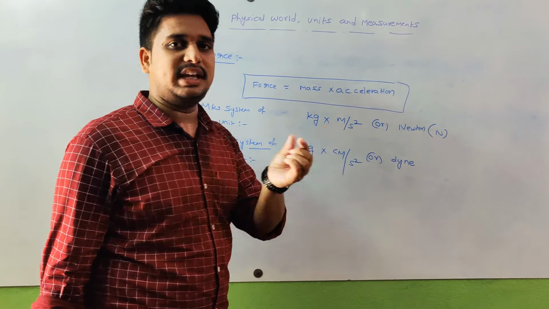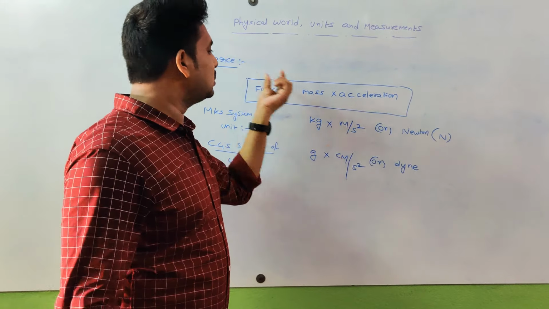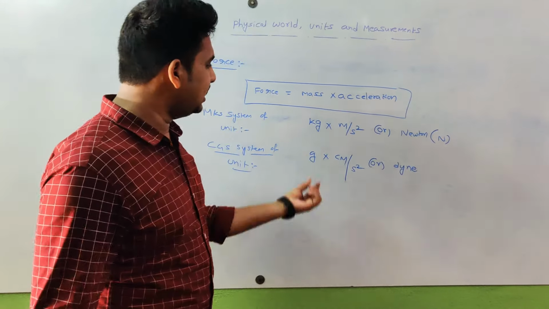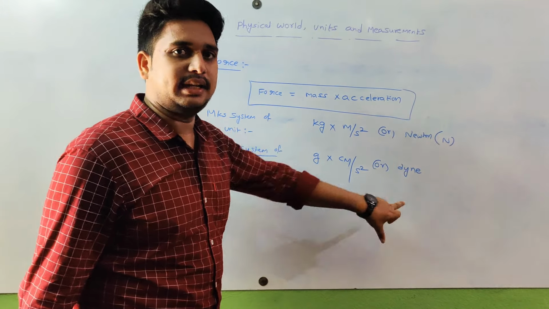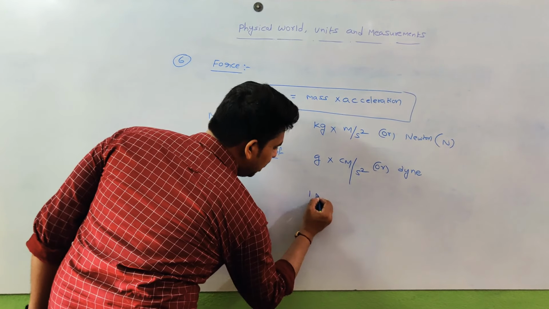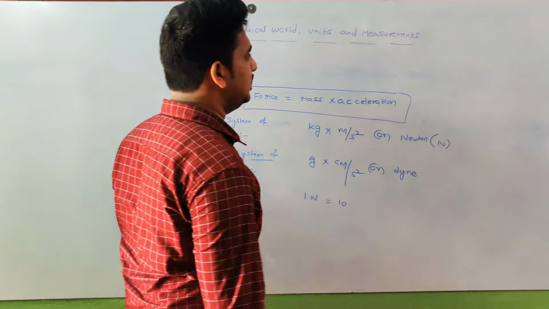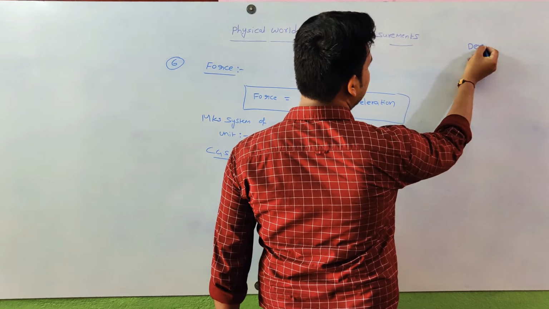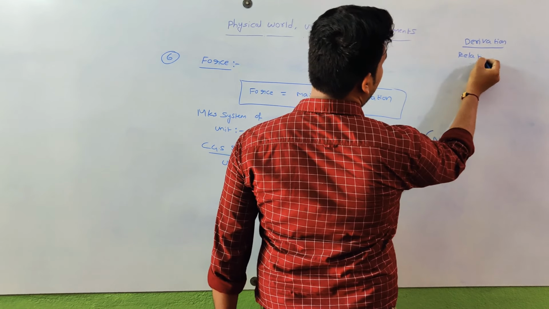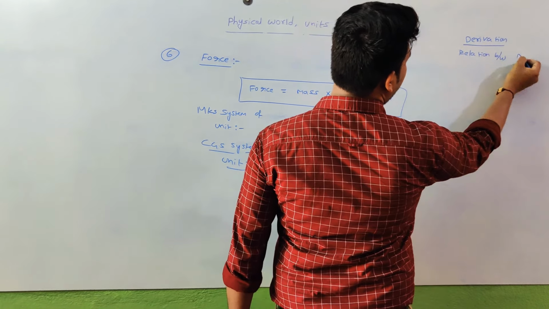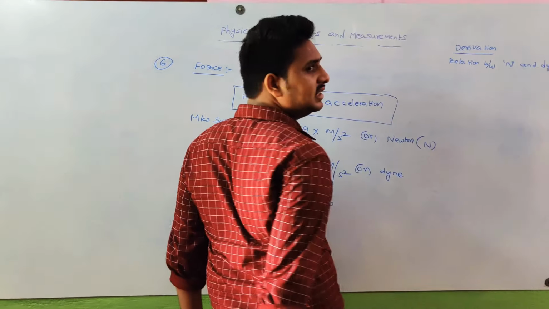So here Newton is introducing the concept of force. That's why the unit of force is Newton, and the CGS unit is dyne. What is the relation between Newton and dyne? So 1 Newton is equal to... how can we get this one? Observe here, this is the derivation for the relation between Newton and dyne.